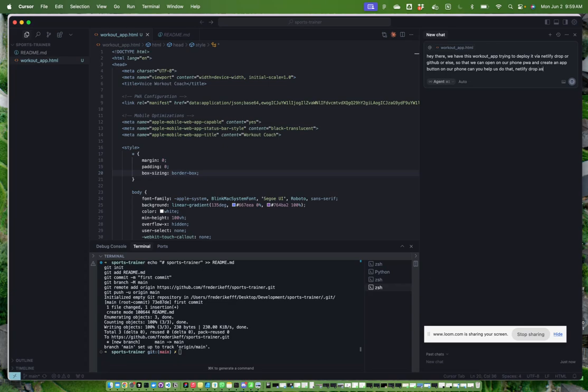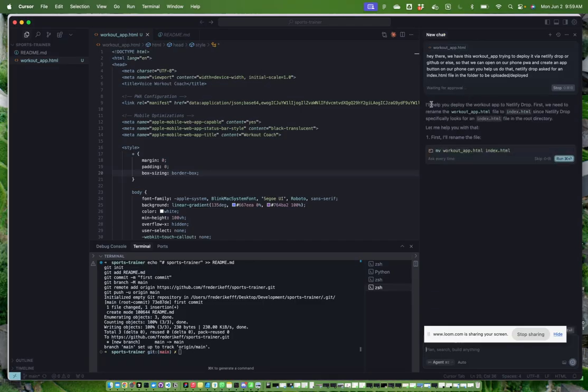Netlify Drop asked for an index.html file in the folder to be uploaded and deployed. So let's see whether this comes up. It's also partially Claude, partially ChatGPT. They use different AI models for different topics. So it says, I'll help you deploy the workout app to Netlify Drop. First, we need to rename the workout app file to index.html, since Netlify Drop specifically looks for an index.html file in the root directory. Let me help you with that.